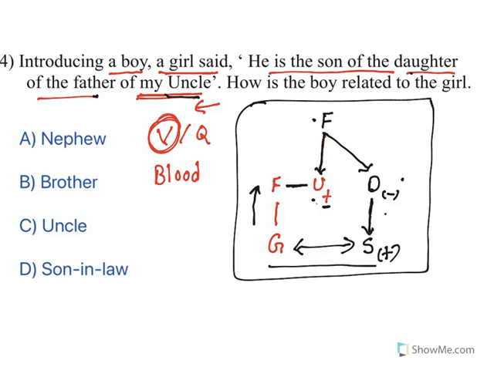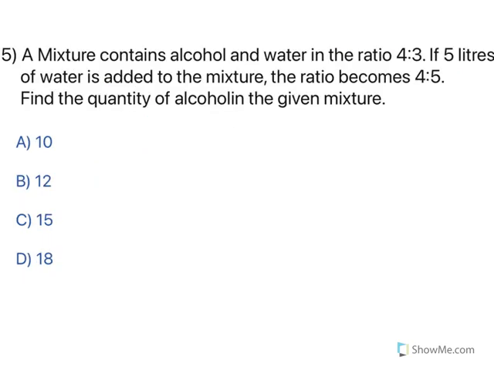Now see, this girl and this boy, how are they related? My father's brother, and this is her sibling. So for this girl, she is the aunt's son. What happens? He will become her brother. So the answer is brother. It sounds a little complicated, but just understand, sometimes you need to work backwards and then write the relationship. Okay, moving to the next one.